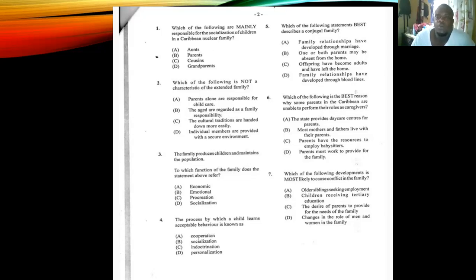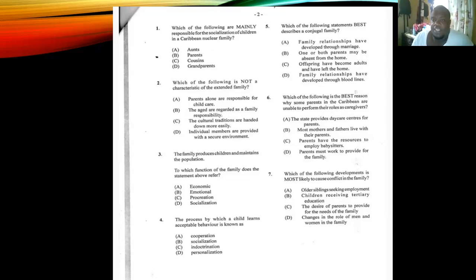Number 6, which of the following is the best reason why some parents in the Caribbean are unable to perform their roles as caregivers? Is it A, the state provides daycare centers for parents? B, most mothers and fathers live with their parents? C, parents have the resources to employ babysitters? D, parents must work to provide for the family. So which is the best reason why some parents are unable to perform their roles as caregivers? All of them could affect the parents performing their roles, right?